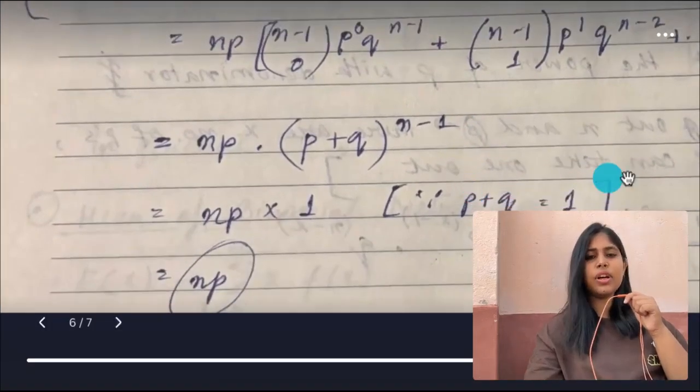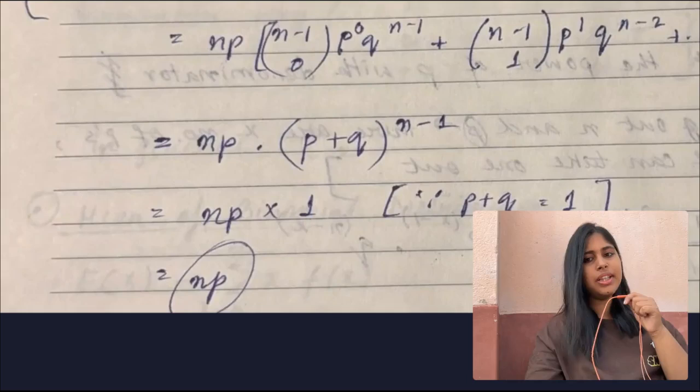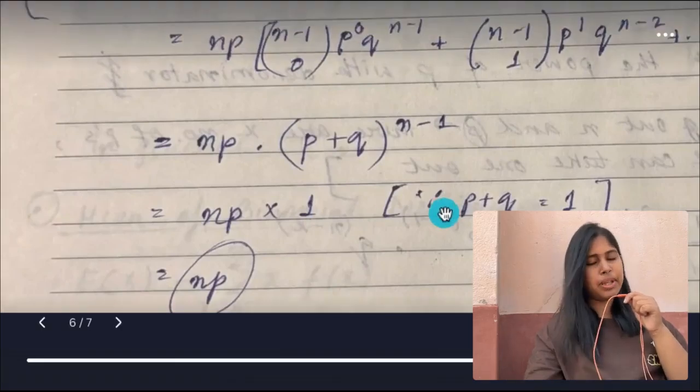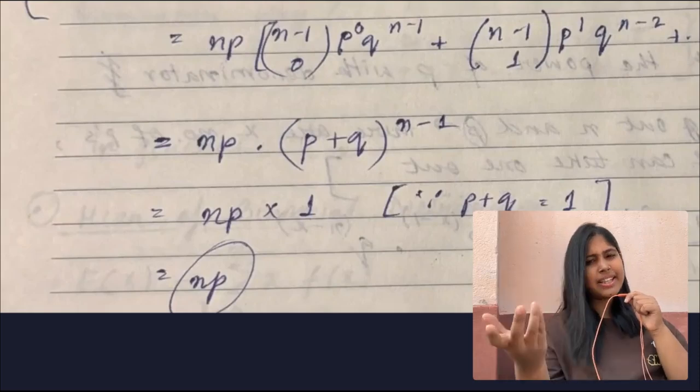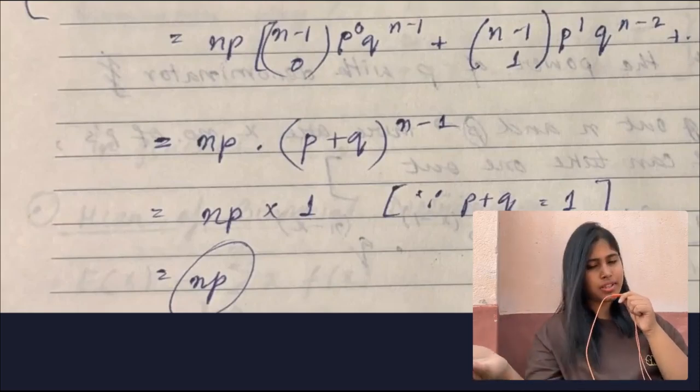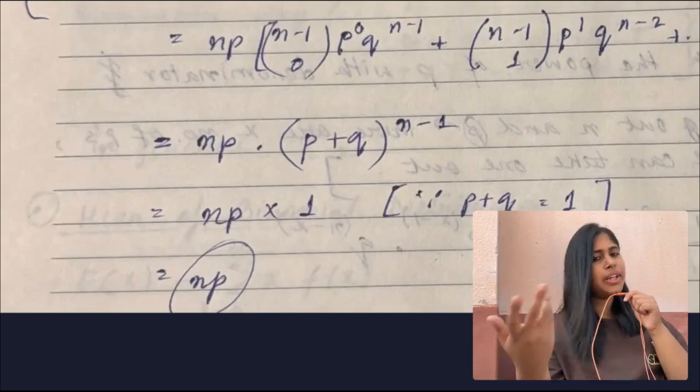Then can you understand what p plus q is? p plus q is nothing but 1, right? How? Because what is q? q is 1 minus p. So p plus 1 minus p is what? 1. And you can also understand it like this: p is the probability of success and q is the probability of failure. So if we combine both of them, we get 1.